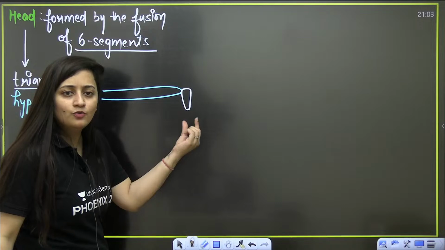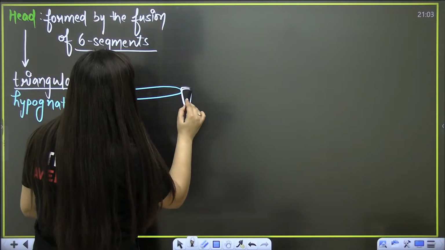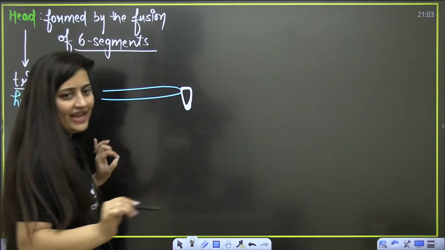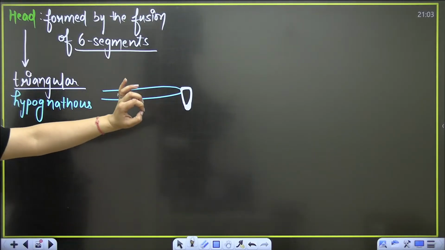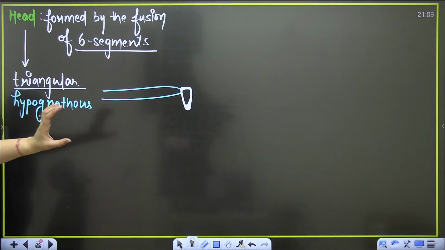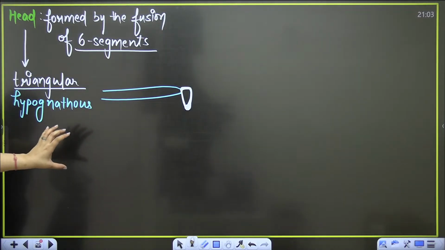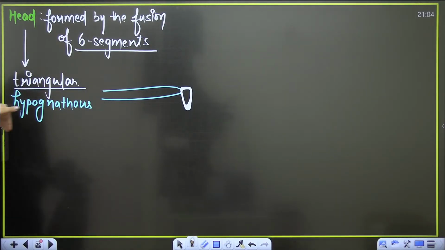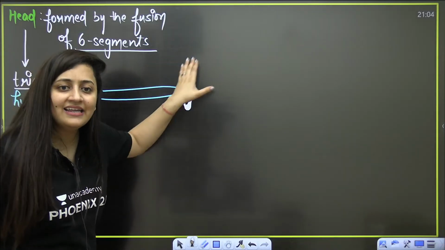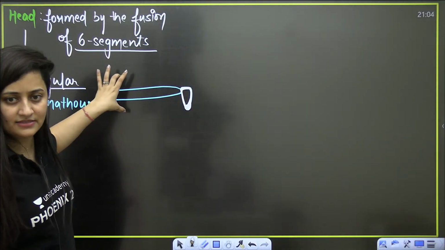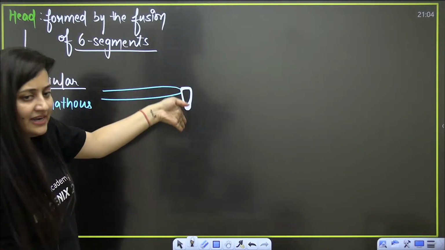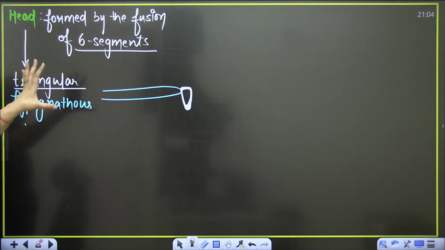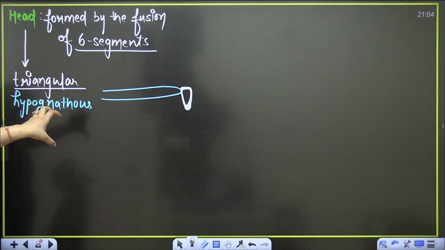The mouth part will be directed downward like this. Can you see that? So basically you can say that the head is triangular and hypognathous, which means it is bent downward at an angle of 90 degrees from this body axis. Okay, this is the body axis, so it is bent downward at an angle of 90 degrees. Is that clear?